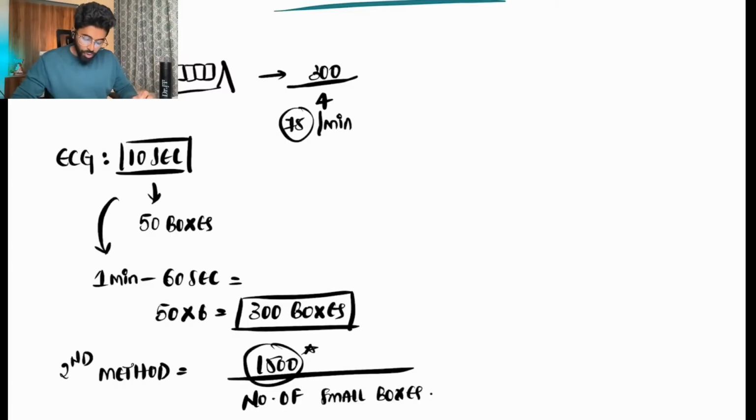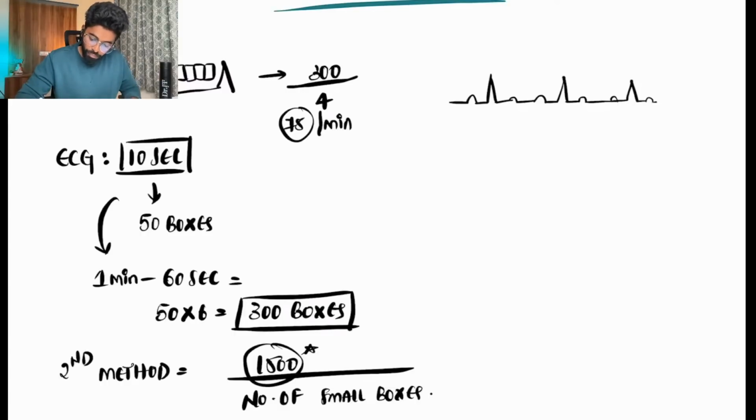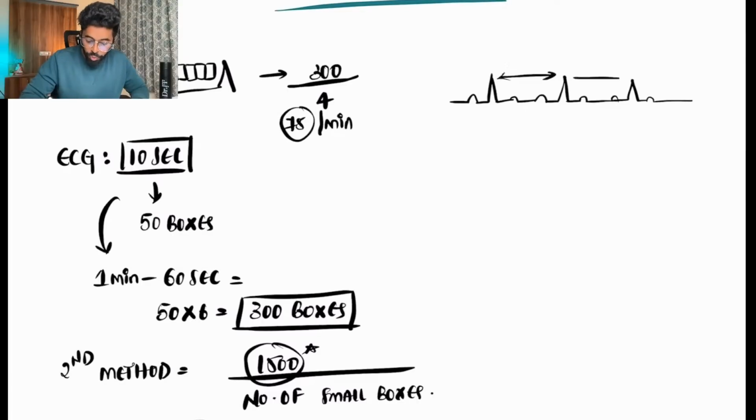Yes, that's great. So there is another method. Now I'll draw an ECG. If you look at this ECG, there is an equal distance between two RRs, maybe four boxes everywhere.